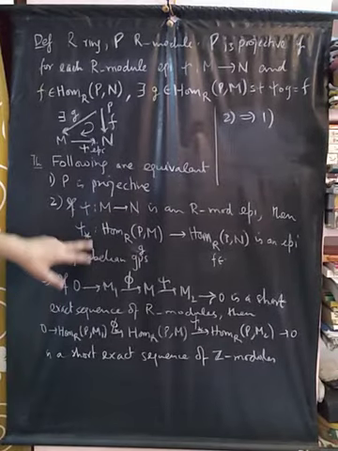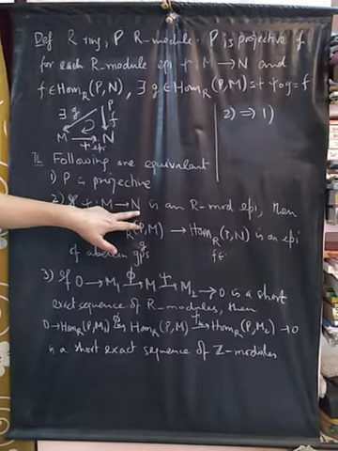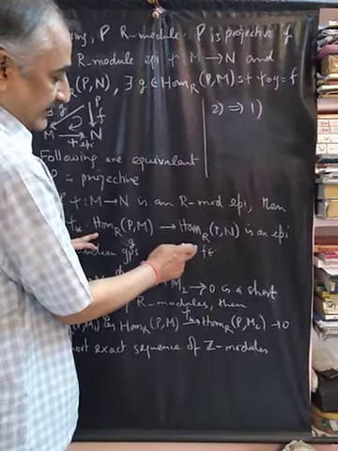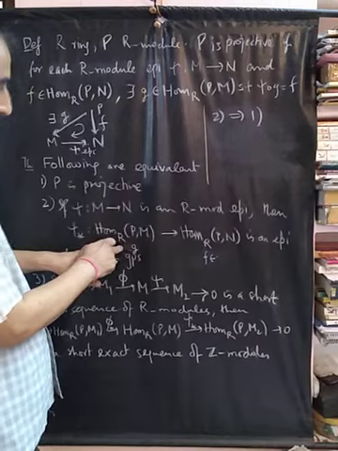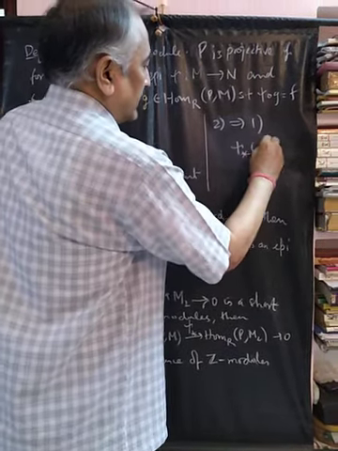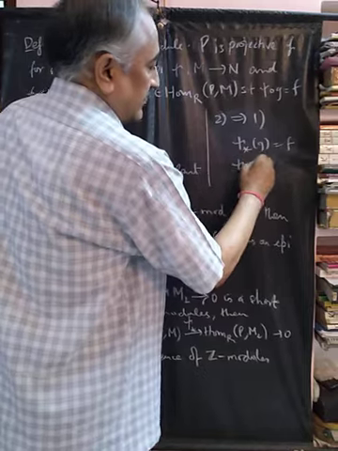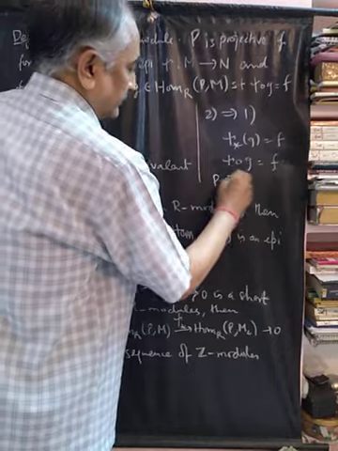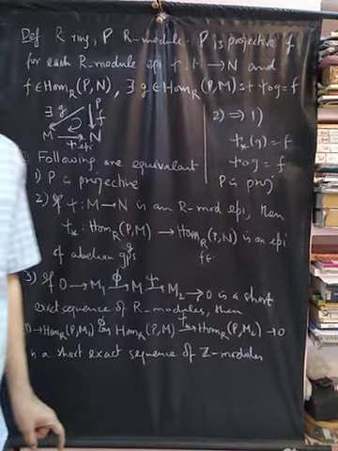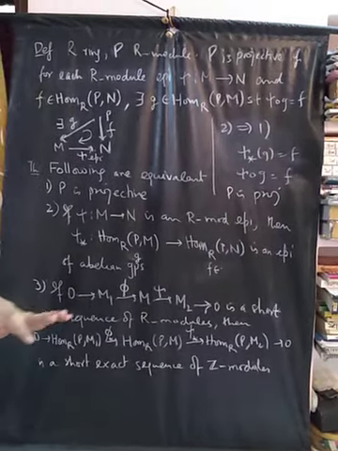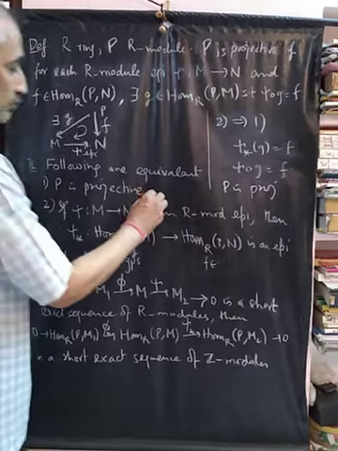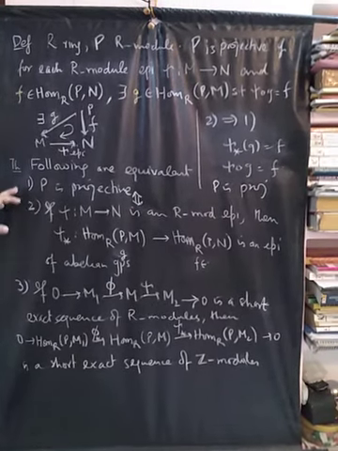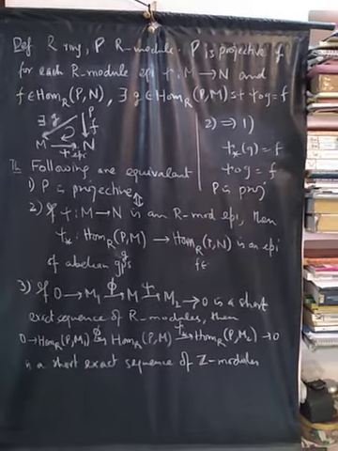Now 2 implies 1. This is given to us: whenever there is an epimorphism like this, this implies that this is also an epimorphism. So if there is an F here, there exists a G such that psi star G is F, which means that psi composition G is F, and this implies that this module P is a projective module. So 1 implies 2 and 2 implies 1. So these two are equivalent statements.